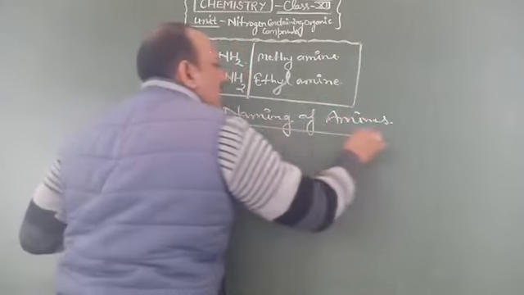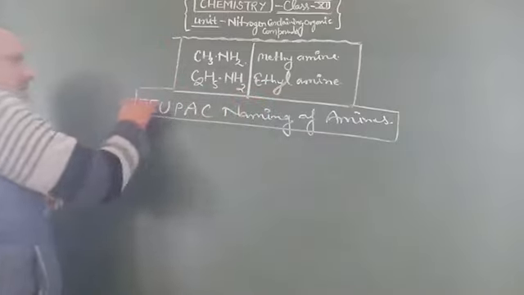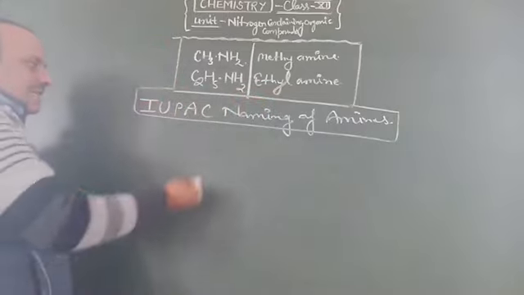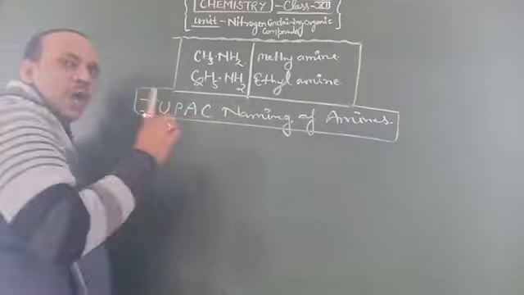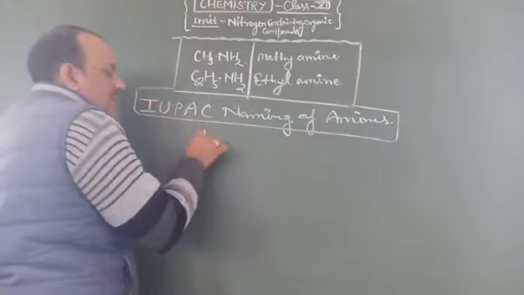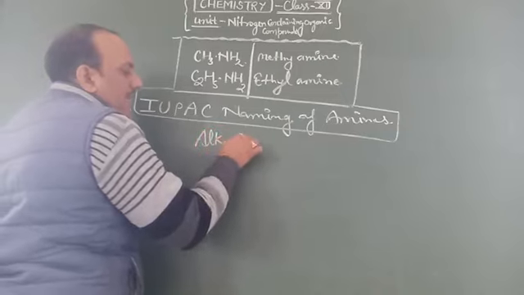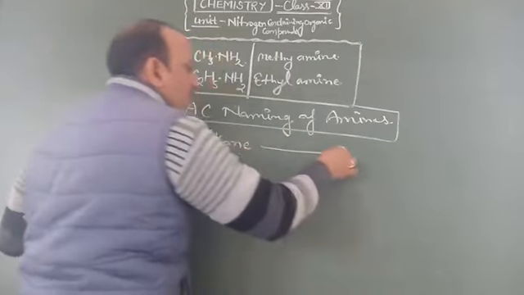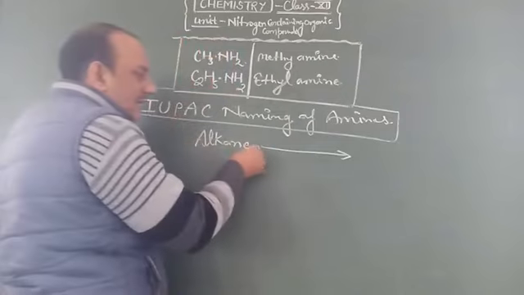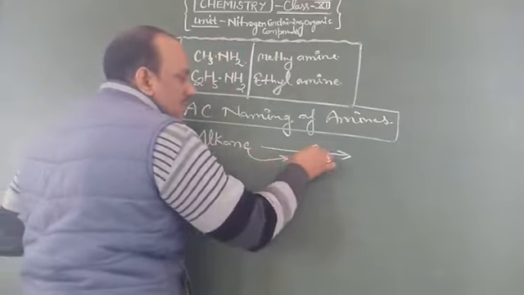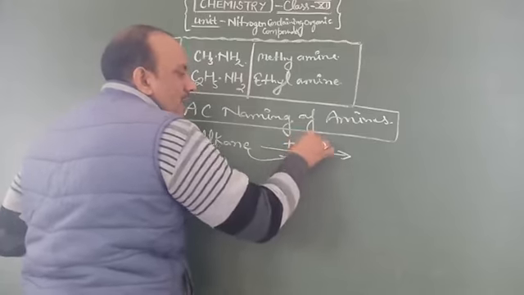then we use a simple trick, a simple fundamental formula given here. First we name the alkane, remove the last letter E from the alkane and add amine.